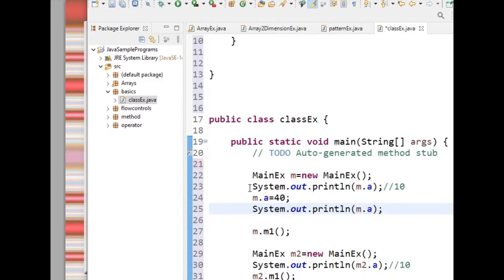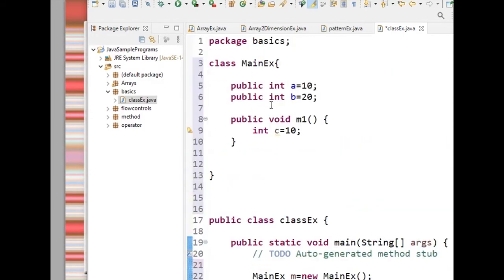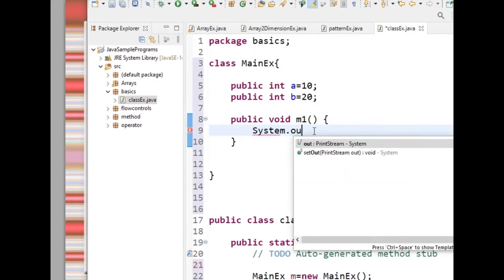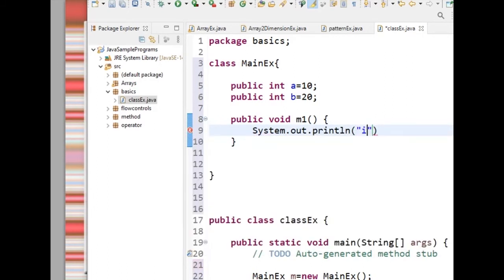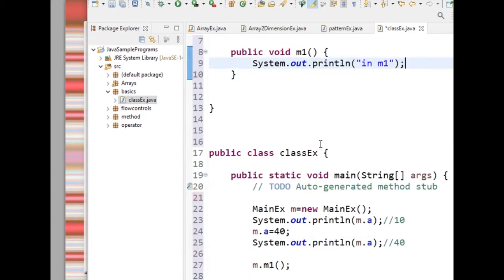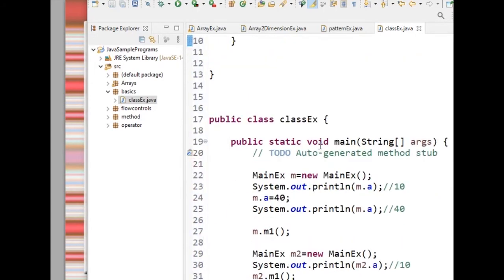Before changing, the value is 10. After changing, the value will become 40. Here m1, let me print "in m1". Clear? So can you tell me the output of this program?